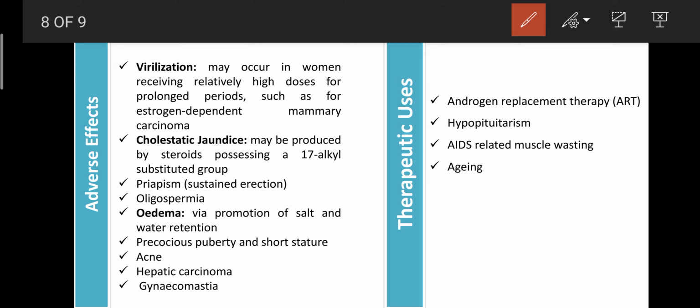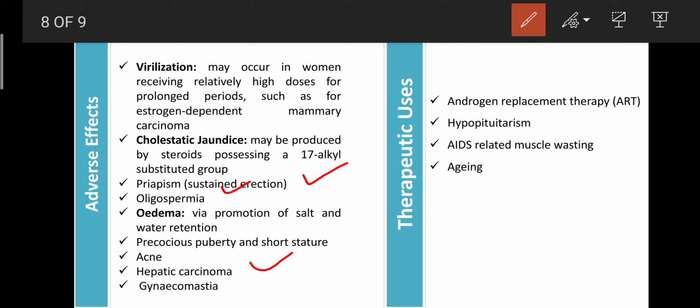It also enhances sustained erections, known as priapism. It can also cause oligospermia, and it can cause edema, that is swelling, due to increased accumulation of salt and water retention. It can also cause precocious puberty and short stature. It can also cause ascites and hepatic carcinoma, and due to accumulation of fat or cholesterol in the liver, that can be responsible for damage of hepatic cells, which is responsible for causing hepatic carcinoma.